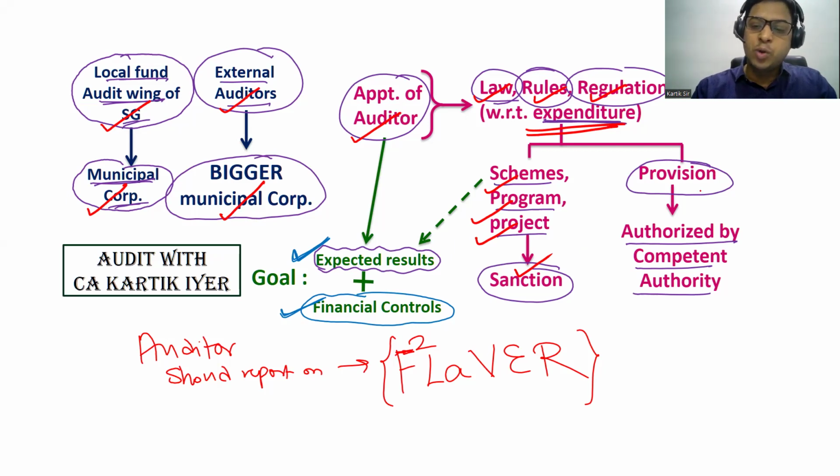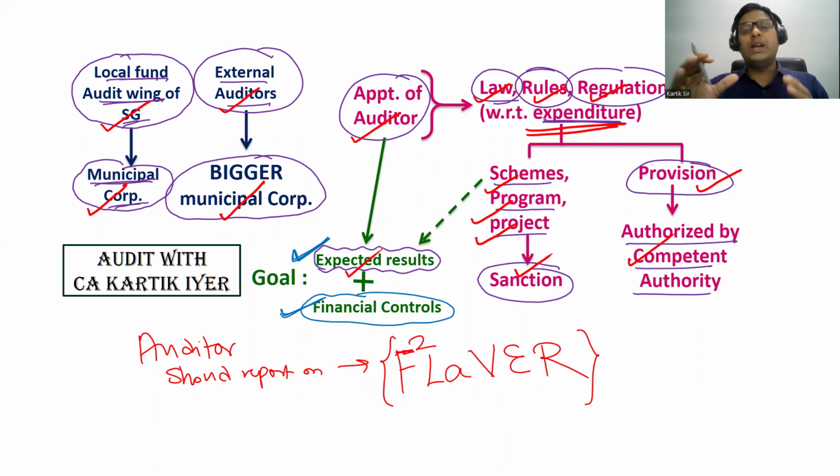In the future, if some provision is required to be kept, पैसा अगर साइड में रखने की जरूरत पड़े, then whether that provision is authorized by any competent authority. That is what they should check. ठीक है, आगे. The goal is to reach the expected results, कि जो हम लोग को purpose था वो हमारा achieve होना चाहिए. Let's say a local body is planning to make a bridge. So is the bridge made properly? That is called expected results. See, bridge being made properly is okay.